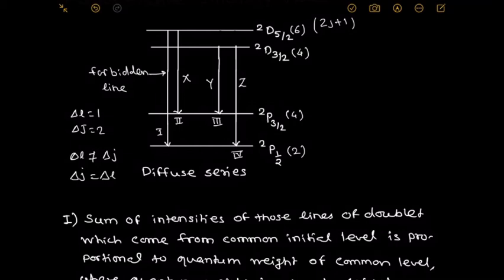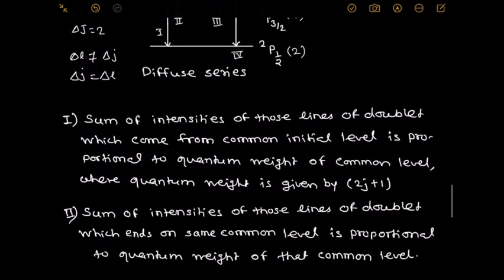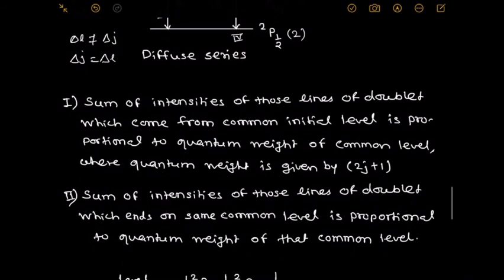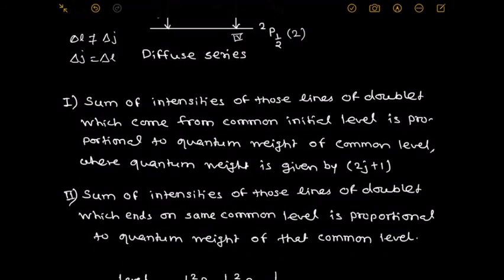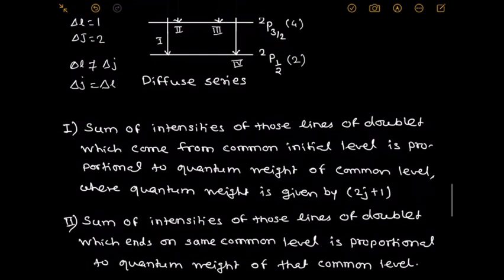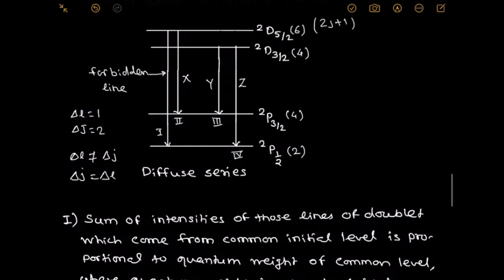In the same way, the second rule is that the sum of intensities of those lines of the doublet which end on the same common level is proportional to the quantum weight of that common level. Which are the lines ending on the same common level?